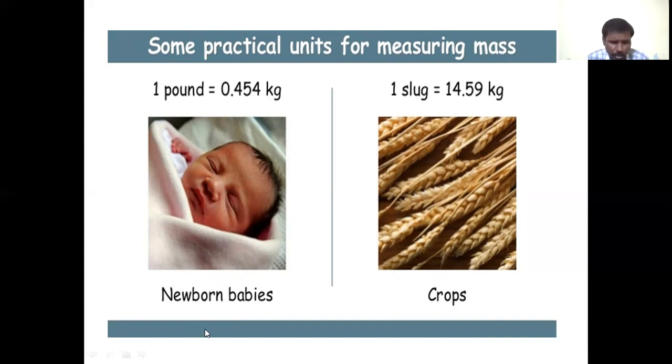The mass of newborn babies is very small, so to measure this type of mass we use the pound. As well as to measure crops, that is, one slug equals 14.59 kg.